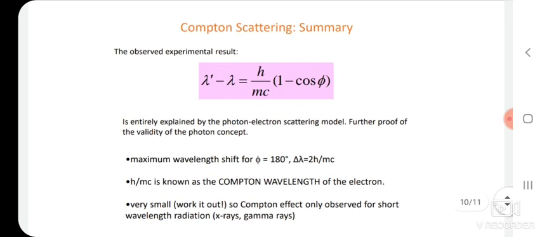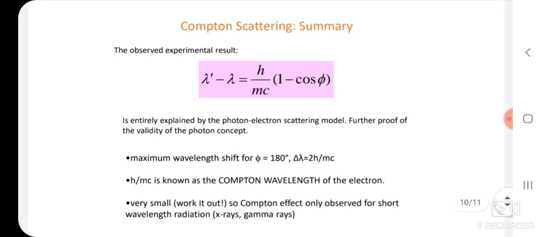Now let us see a summary related to this Compton shift. λ' - λ = (h/mc)(1 - cos φ) is entirely explained by the photon-electron scattering model, a further proof of the validity of the photon concept. The maximum wavelength shift occurs for φ = 180 degrees.